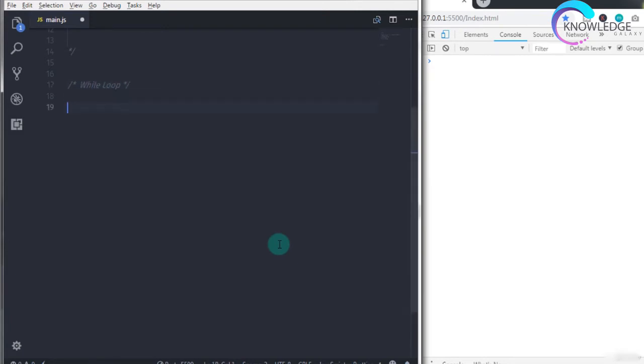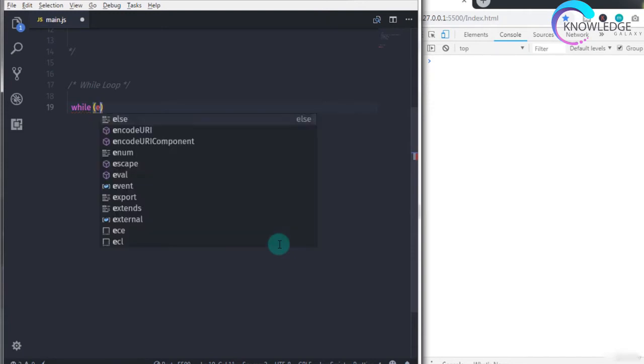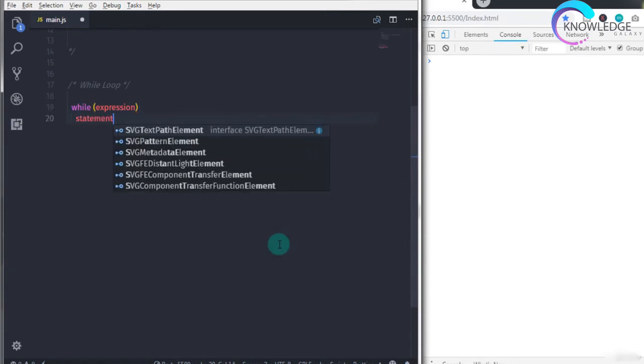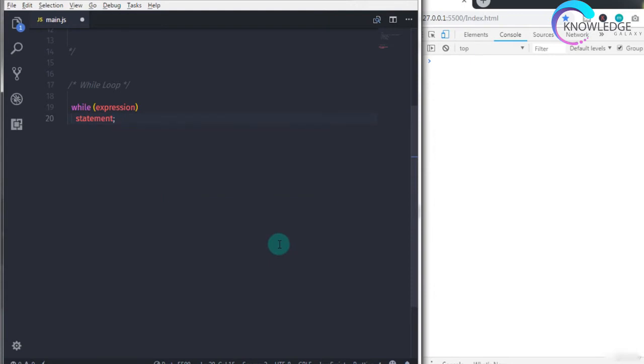So let me first show you the syntax of the while loop. The syntax is: while, and in the parentheses we specify an expression, and just after that the statement. First, JavaScript will evaluate the expression. If the value of the expression is true, then it will execute the statement until the value of the expression becomes false.